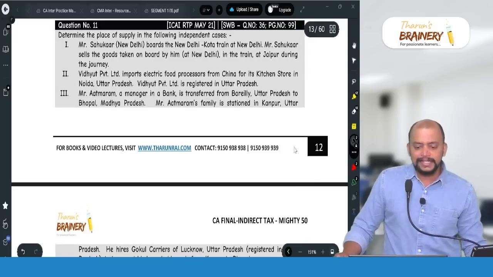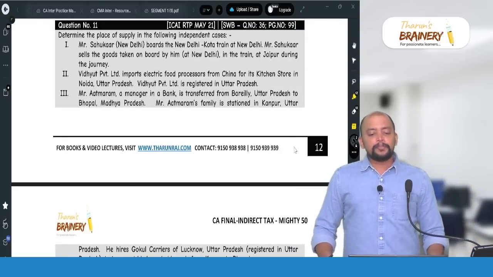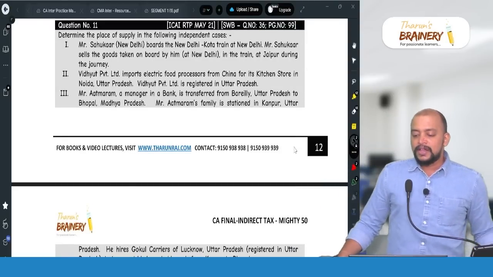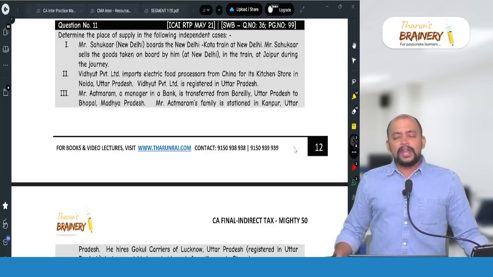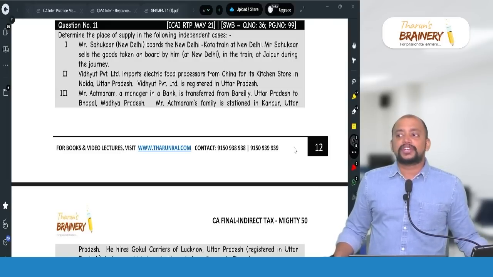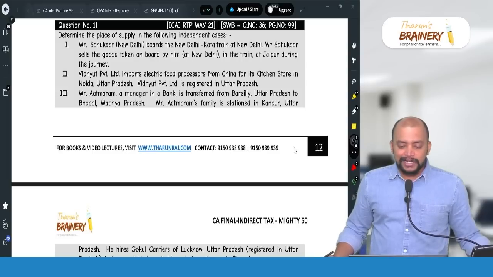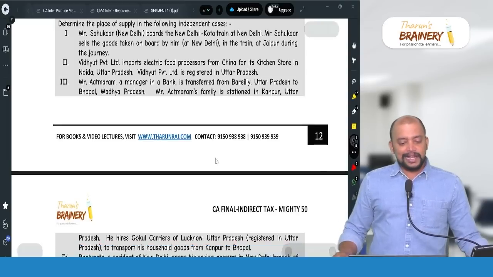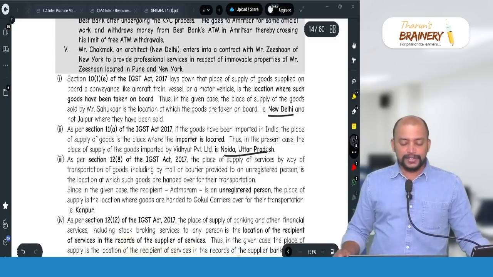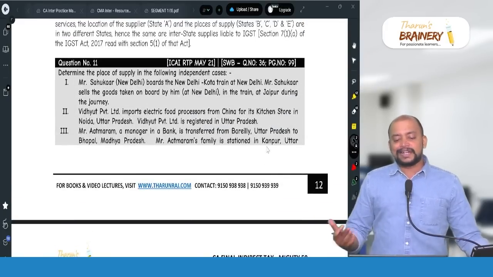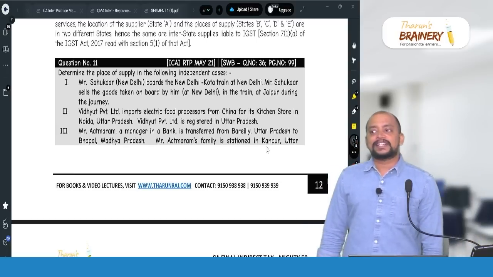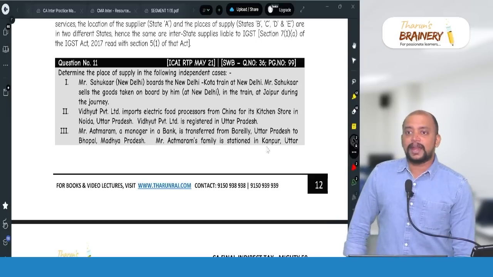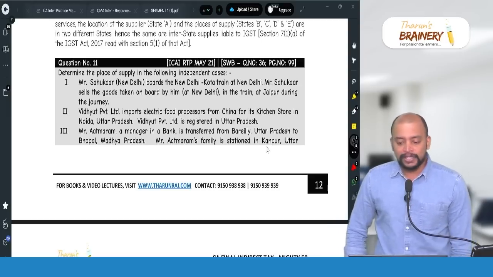Then second, Vidyut Private Limited imports electric food processors from China for its kitchen store in Noida, Uttar Pradesh. Vidyut Private Limited is registered in Uttar Pradesh. Now, in case of import of goods, as per section 11 of the IGST Act, it will be the location of the importer. So the location of the importer is Uttar Pradesh, that will be taken as the place of supply in this case. What if they are importing it to Gujarat, Surat port? Then also Uttar Pradesh will be taken as the place of supply. It is not the location where they are importing, it is the location of the importer.